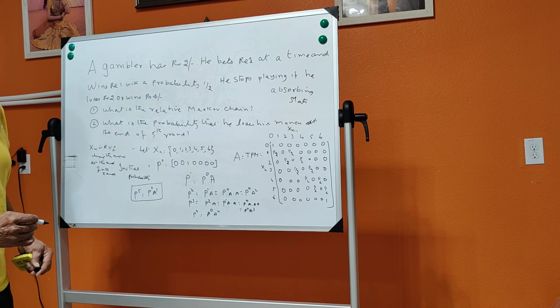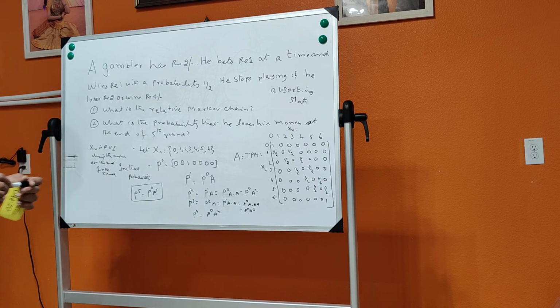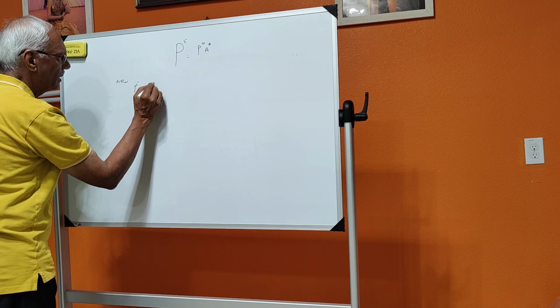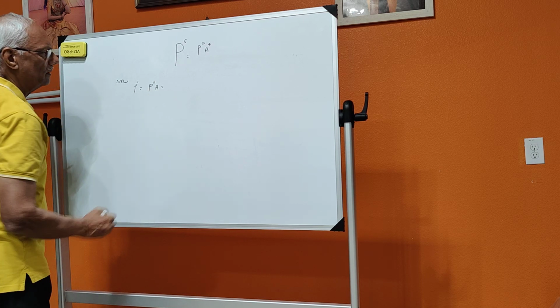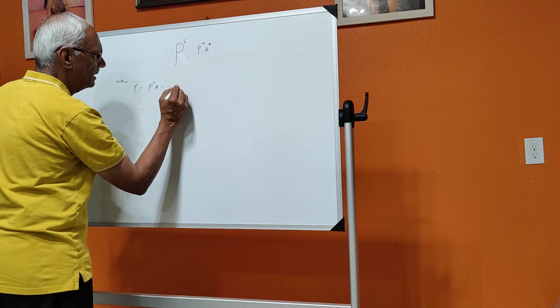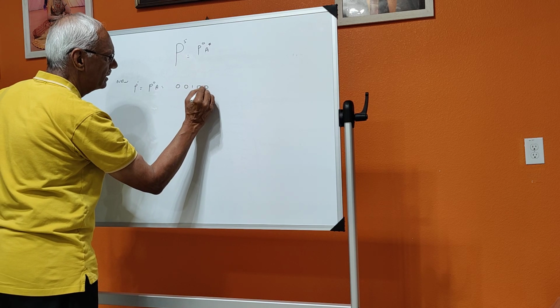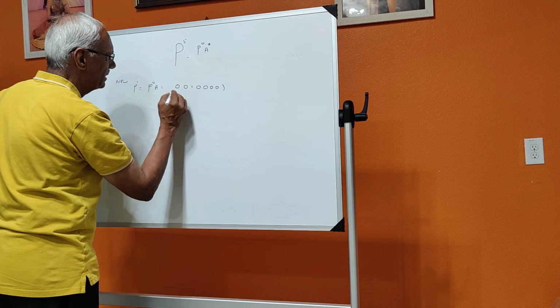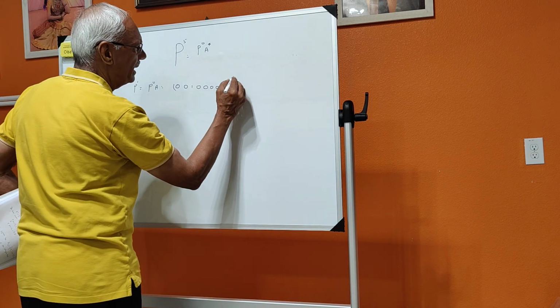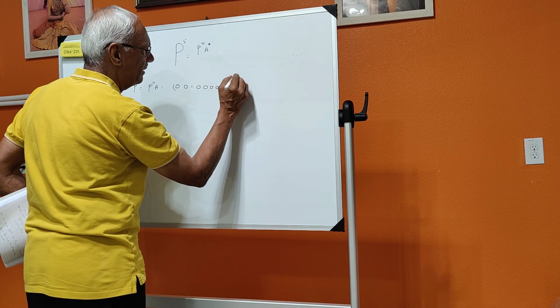So this is what I am going to do. P1 is equal to P0 into A. P0 into A will be nothing but 0, 0, 1, then 4 zeros, multiplied by the matrix A. What is the matrix that you are having?